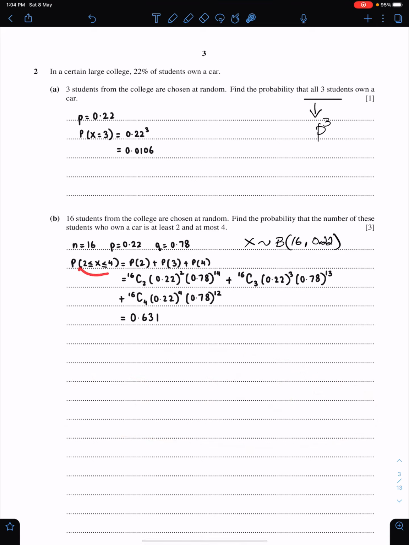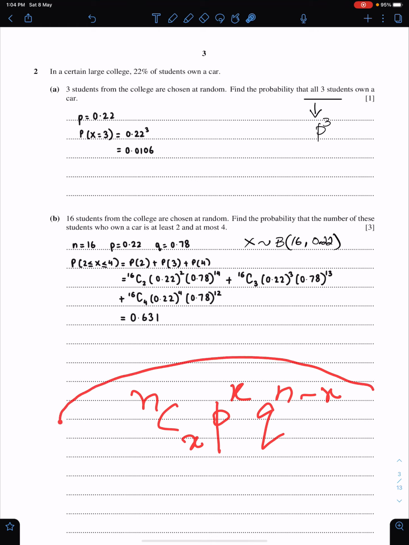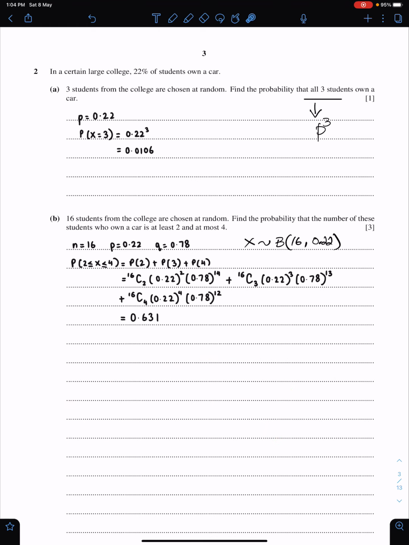We have to use binomial distribution here. So 2, 3, 4. 16C2, P to the power 2, and Q to the power 14, and so on. This is the formula of binomial distribution. nCx, P to the power x, Q to the power n minus x. Make sure you give your answer up to 3 significant figures.